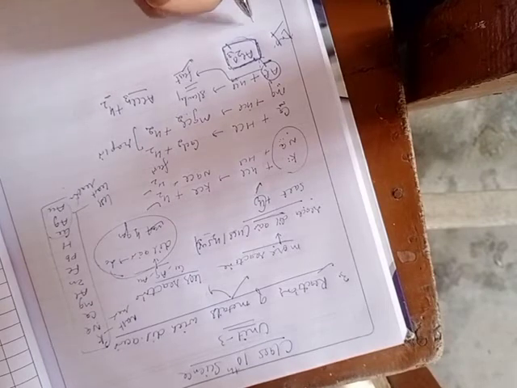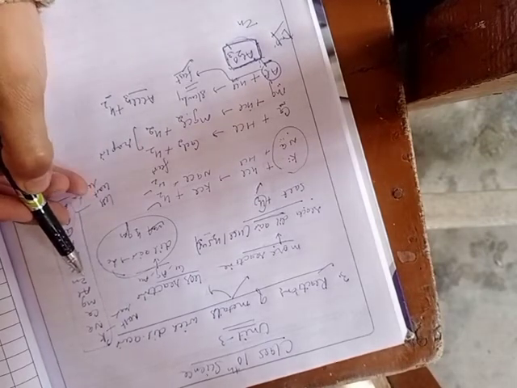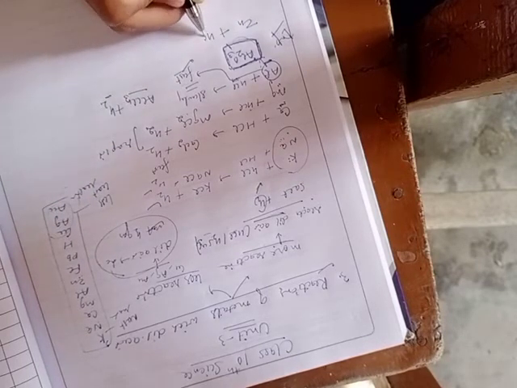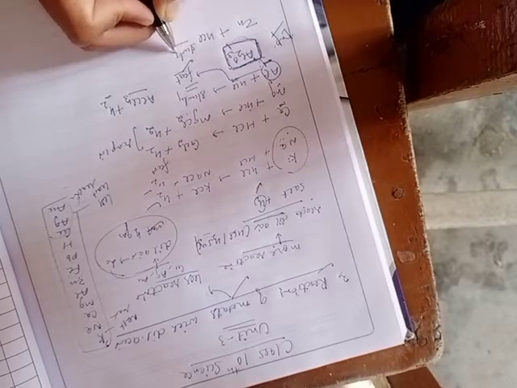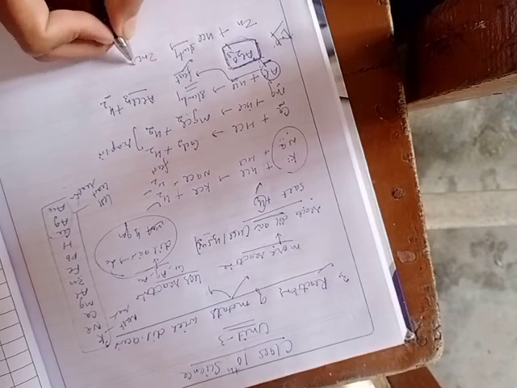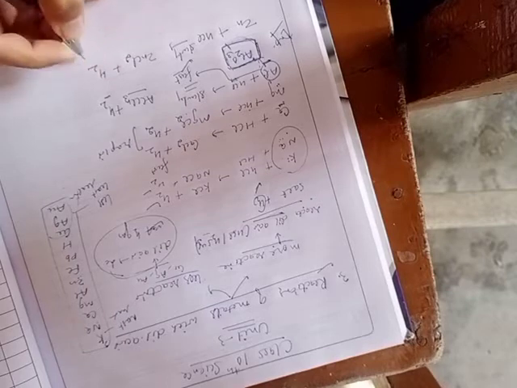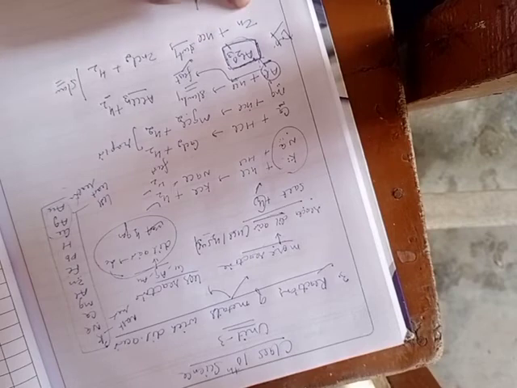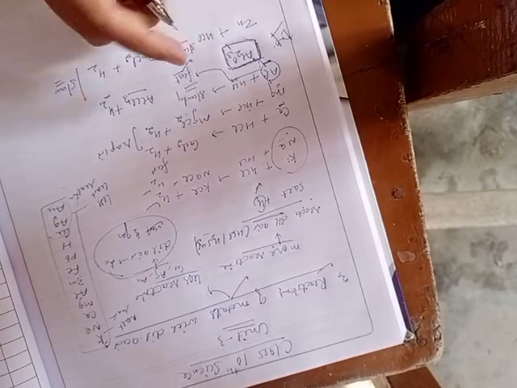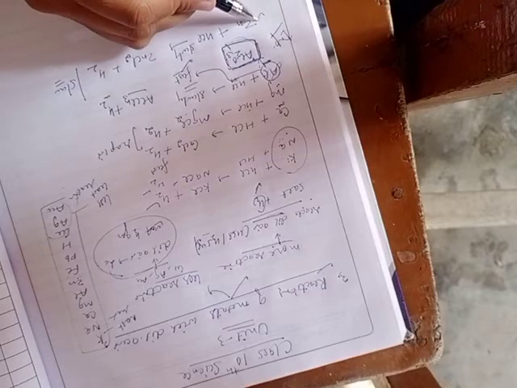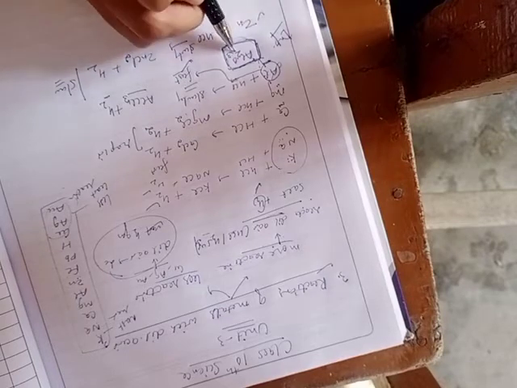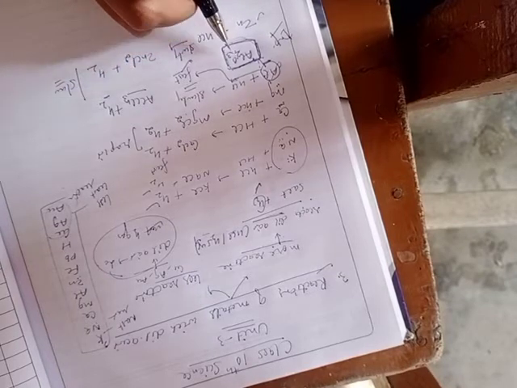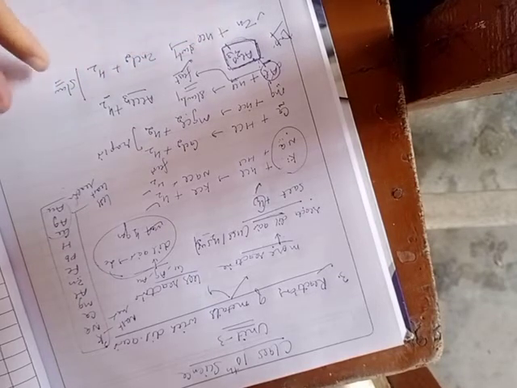Next is zinc. Zinc is present below aluminium, which means zinc is less reactive as compared to aluminium. Therefore in this case the reaction again takes place very slowly, resulting in formation of salt ZnCl2 with evolution of H2 gas. The reaction is also slow because zinc is covered by a protective layer of zinc oxide. These two metals, aluminium and zinc, and their oxides, aluminium oxide and zinc oxide, show amphoteric nature, meaning they can react with acid as well as base to form salt and water.